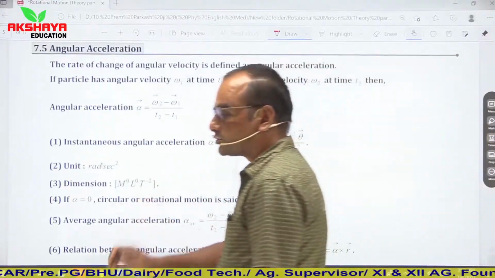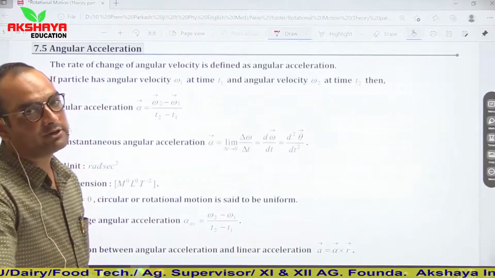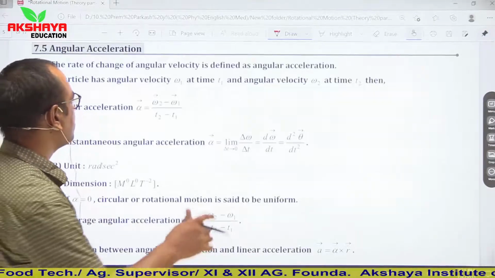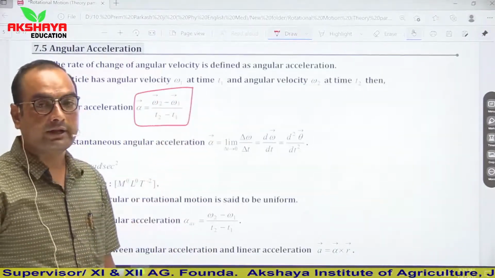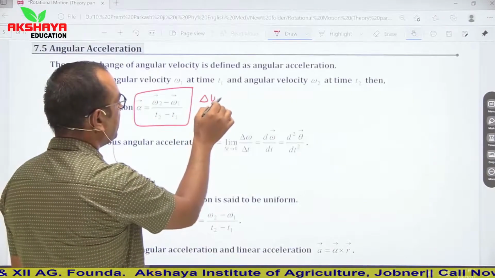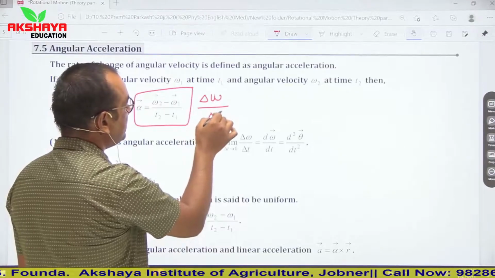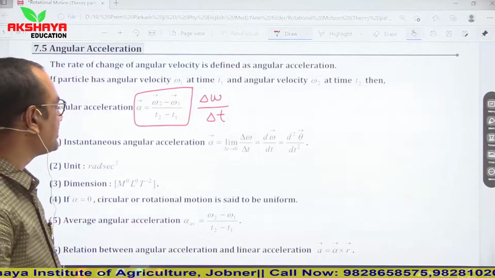Angular acceleration. So angular acceleration is simply the rate of change of angular velocity with respect to time. Here the change in velocity is del omega, divided by the change in time, del t. So this is the simple relation of angular acceleration.